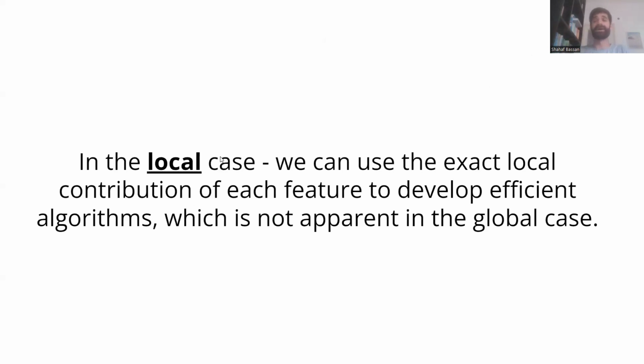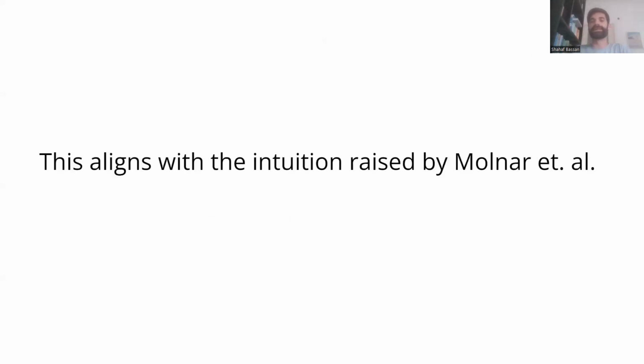And this happens because in the local case, we can use the contribution of each one of the features to develop efficient algorithms, but we can't do this for the global case. And this exactly aligns with the intuition that Molnar et al. raised for the local interpretability of these models, as opposed to the global interpretability.